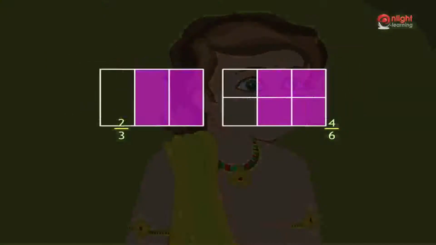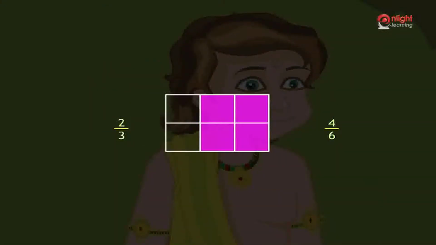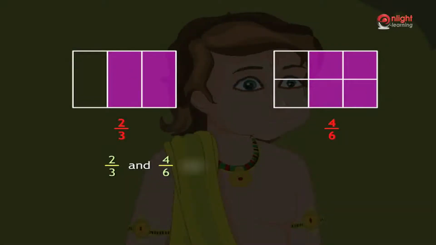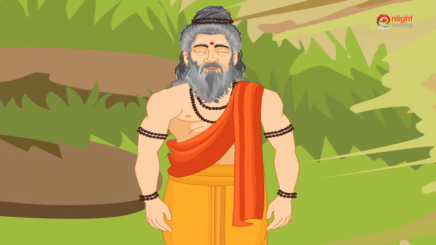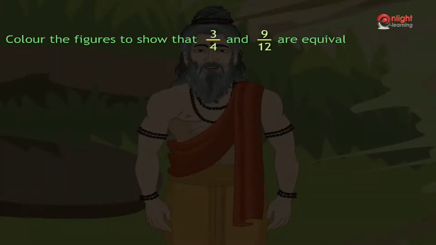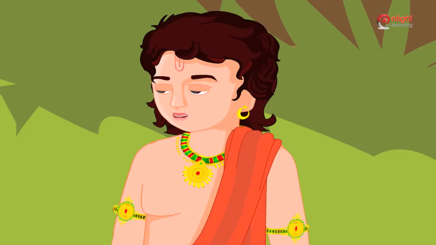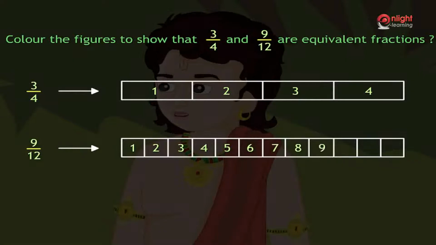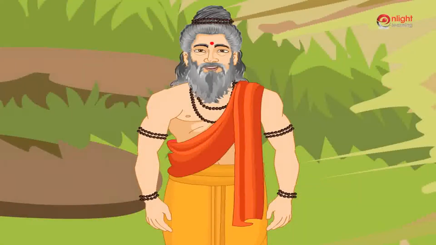As the areas of the shaded region in both figures are same, so the fractions 2 by 3 and 4 by 6 are equivalent. One of you come and color the figures to show that 3 by 4 and 9 by 12 are equivalent fractions. The first shape is divided into 4 equal parts and the second shape is divided into 12 equal parts. Good. Now color the required number of parts to show they are equivalent.